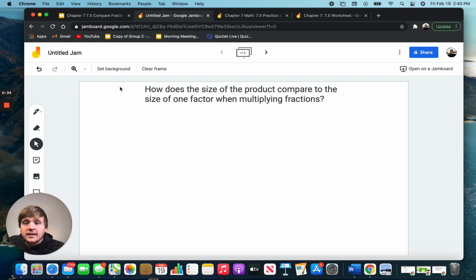This question says, how does the size of the product compare to the size of one factor when multiplying fractions? This is something you need to be thinking about as we go through this lesson. Remember, a product means the answer that you get to a multiplication equation. And a factor means one of the numbers that you are using in your equation to get your product, one of those numbers that you're multiplying by. So keep that in mind.